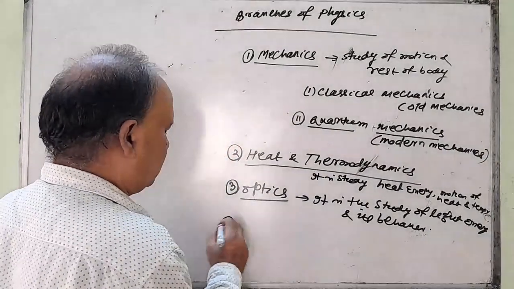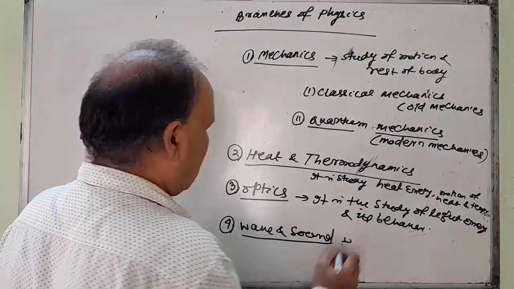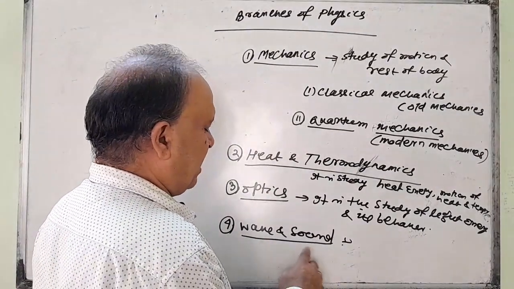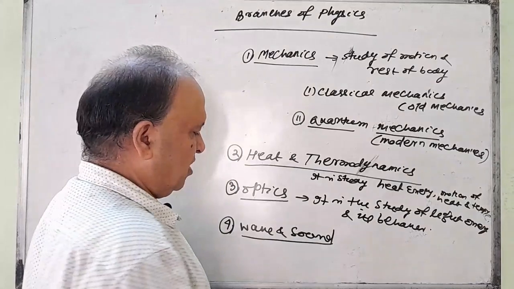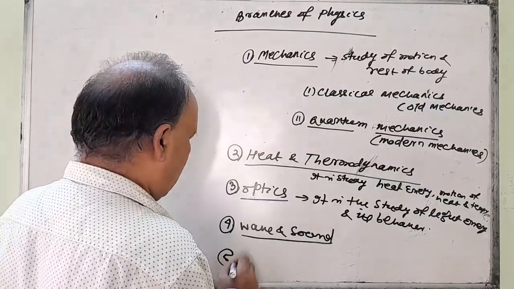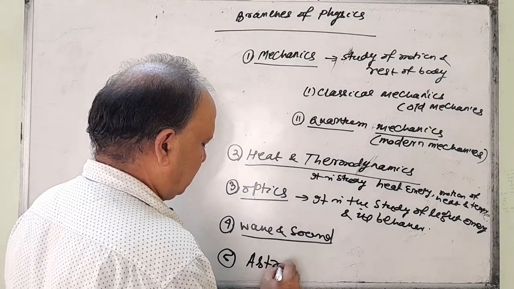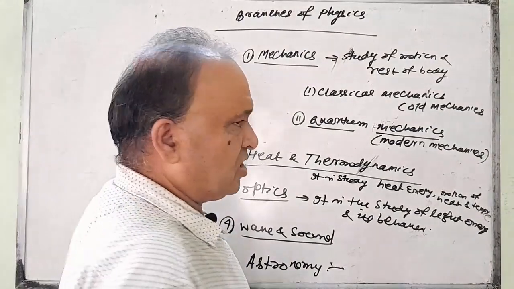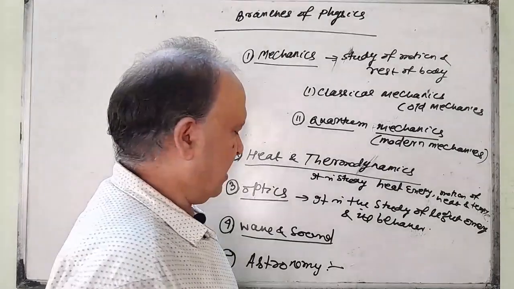And the fourth one is wave and sound, another branch. It is the study of wave motion of the object and study of sound energy and its behavior. Study of wave motion and sound energy. And fifth one is astronomy. It is also included in physics. It is the study of all heavenly bodies like stars, planets, satellites, all this.